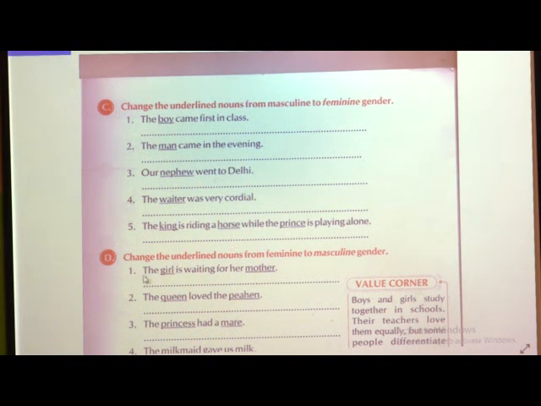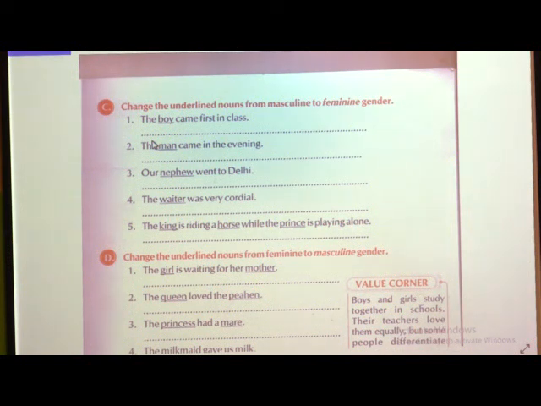When you write the answer, suppose you have written the girl is waiting for her mother. Now, instead of girl, you have written boy, so you are going to underline the word boy also. Instead of mother, you have written father, so you are going to underline the word father also, so that you will understand that you have changed them from masculine to feminine and feminine to masculine. So, this was all about noun gender.